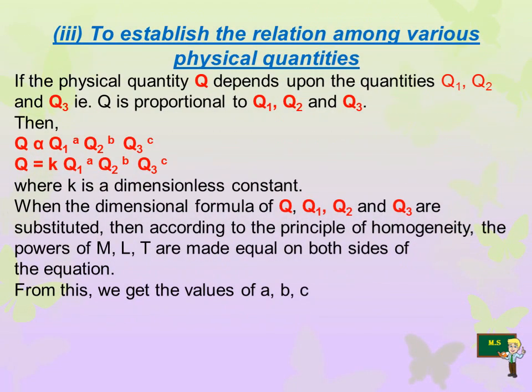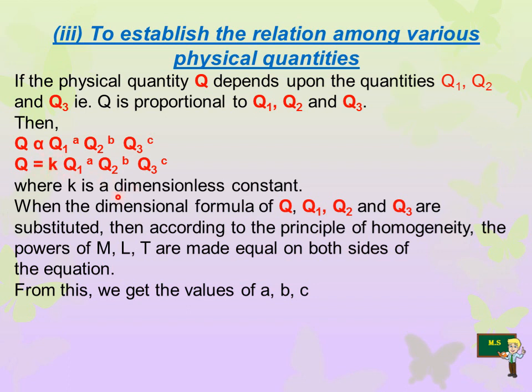The third and last application. This is used to establish the relation among various physical quantities. See, if the physical quantity Q depends upon the quantities Q1, Q2, Q3 and Q is proportional to Q1, Q2, Q3, then Q is proportional to Q1^a, Q2^b and Q3^c. We can add a constant here.